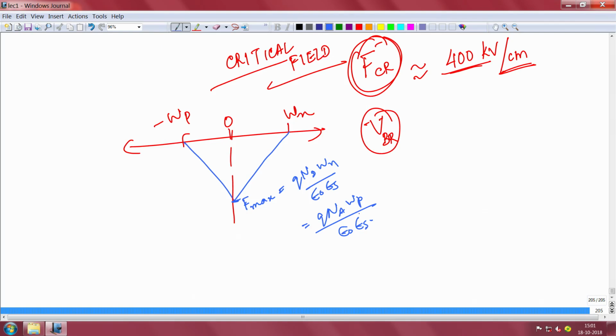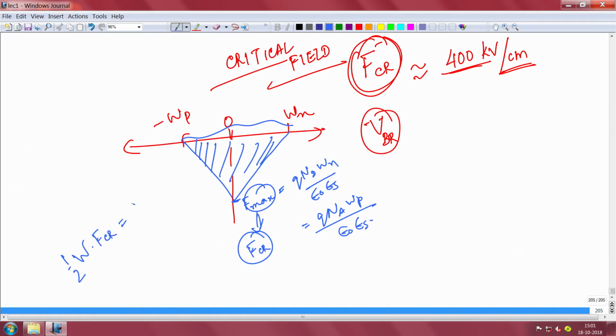For a material to work at the limit of breakdown, the maximum this can be is actually F critical, which is defined in a material. Each material has its own critical field, okay. And the voltage that it will block is the area under this triangle actually. The area under the triangle is half into W, which is the total thing, into F max, which is your F critical. This is your V breakdown.